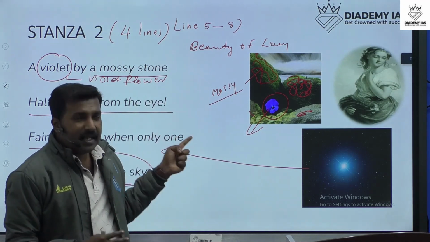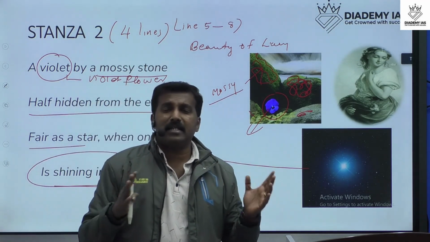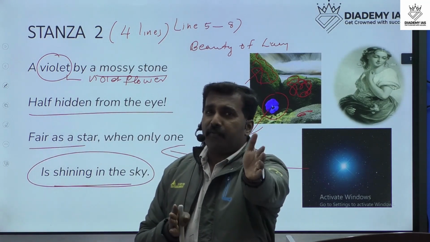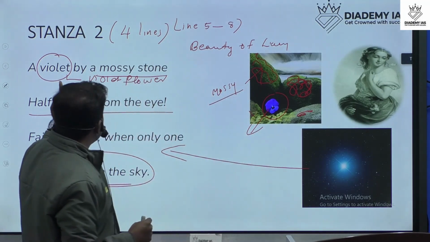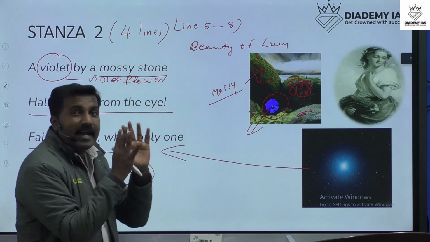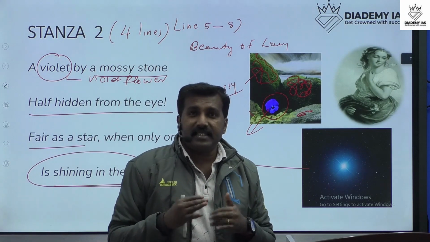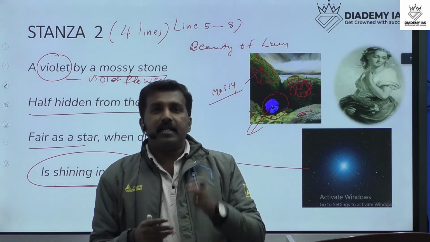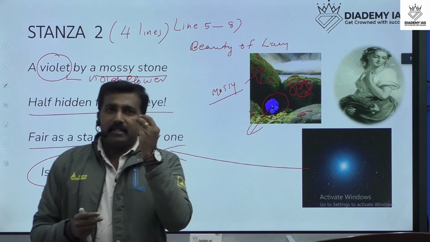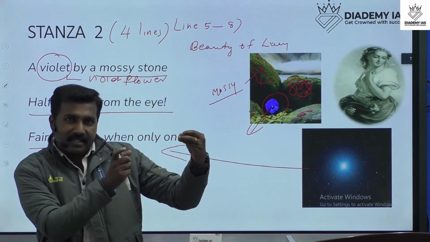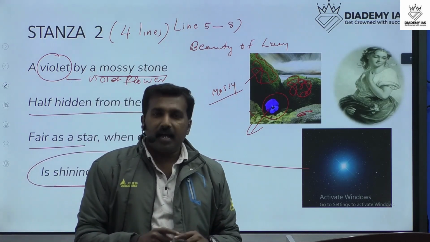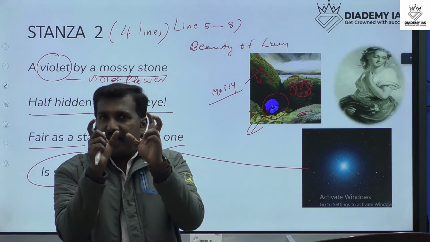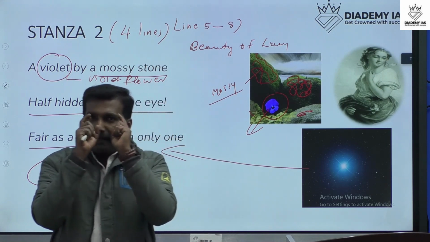How does the poet compare her beauty? Lucy is like a violet flower. That flower appears near the mossy stone, and this is a very beautiful scene the poet imagines.